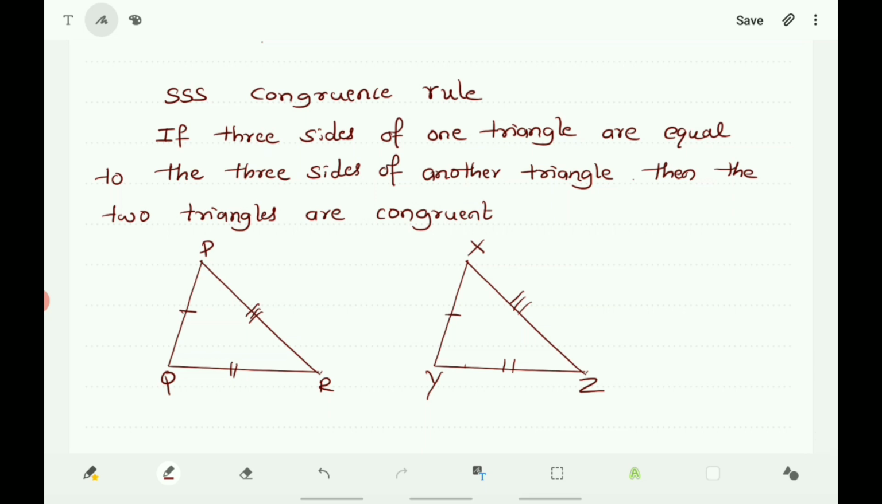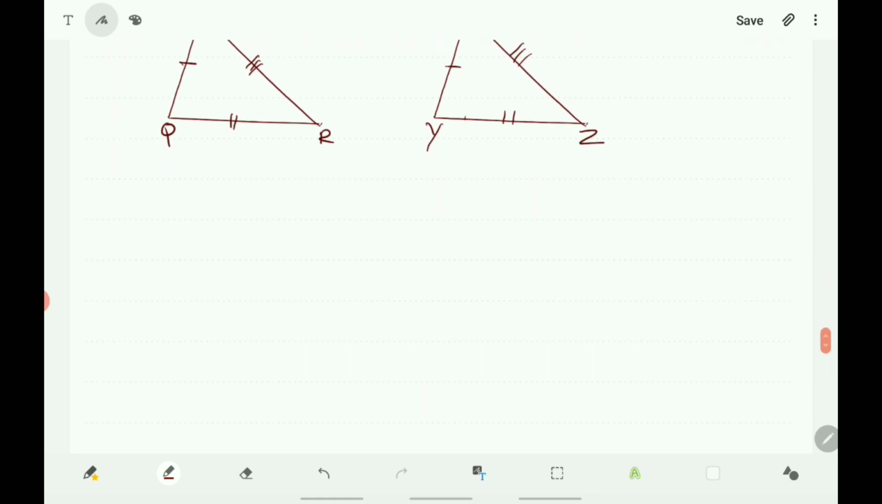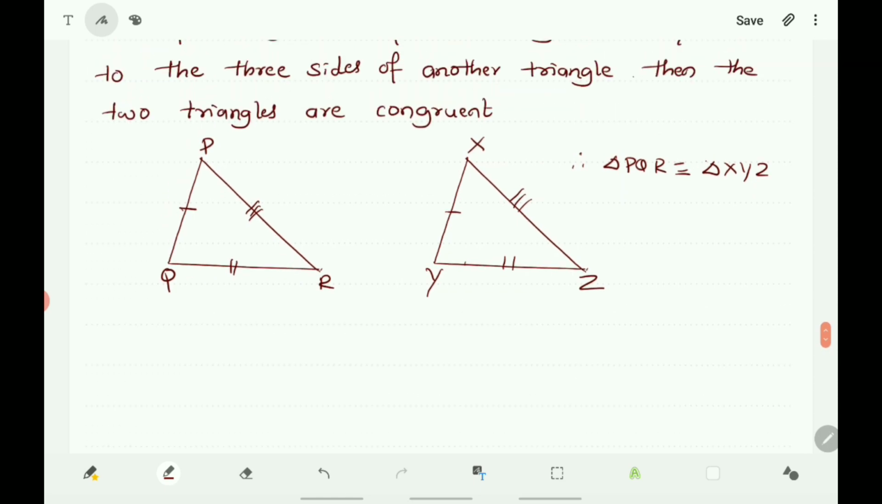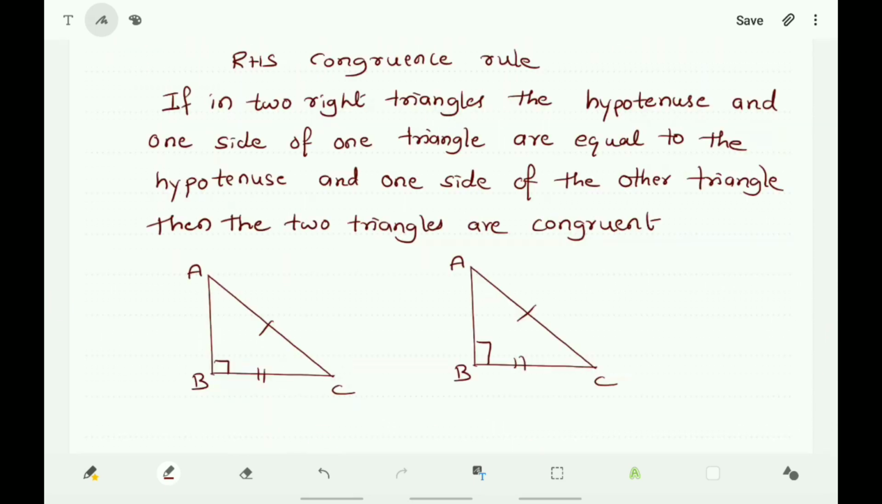As all the three corresponding sides are equal, these two triangles are congruent. That is nothing but SSS congruence rule. That is, here PQ is equal to XY, QR is equal to YZ, PR is equal to XZ. Therefore, triangle PQR is congruent to triangle XYZ. This is about the SSS congruence rule.